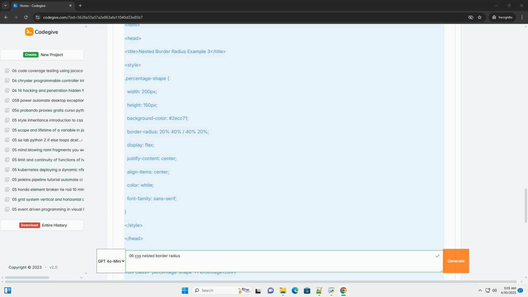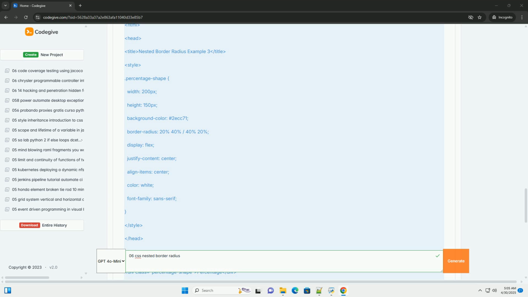Border radius: 20% 40% / 40% 20%. The 20% and 40% values are relative to the width for horizontal radii and to the height for vertical radii. This creates a visually interesting shape where the rounding is proportional to the element's dimensions.